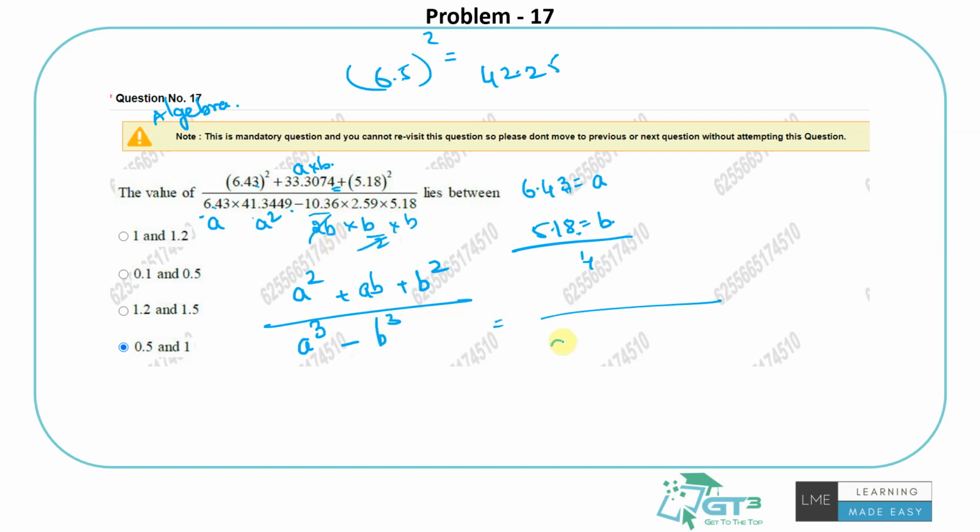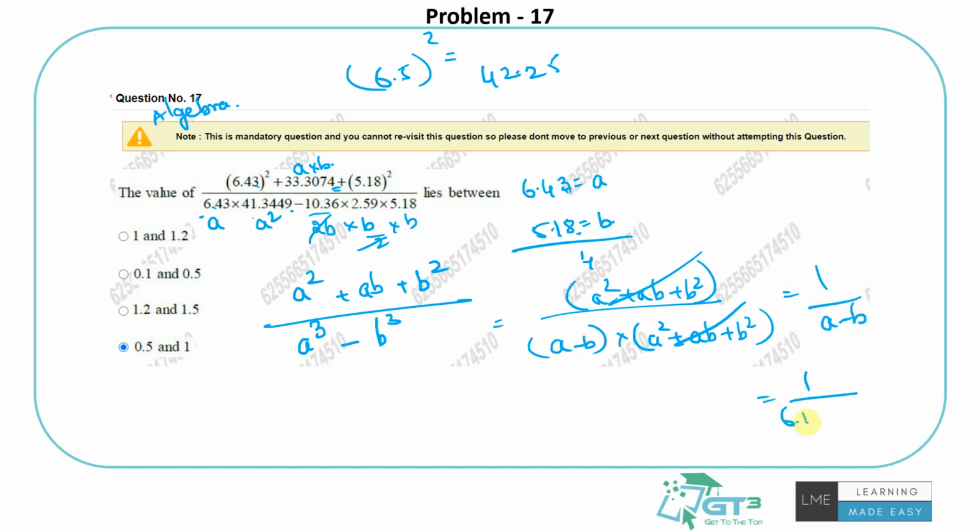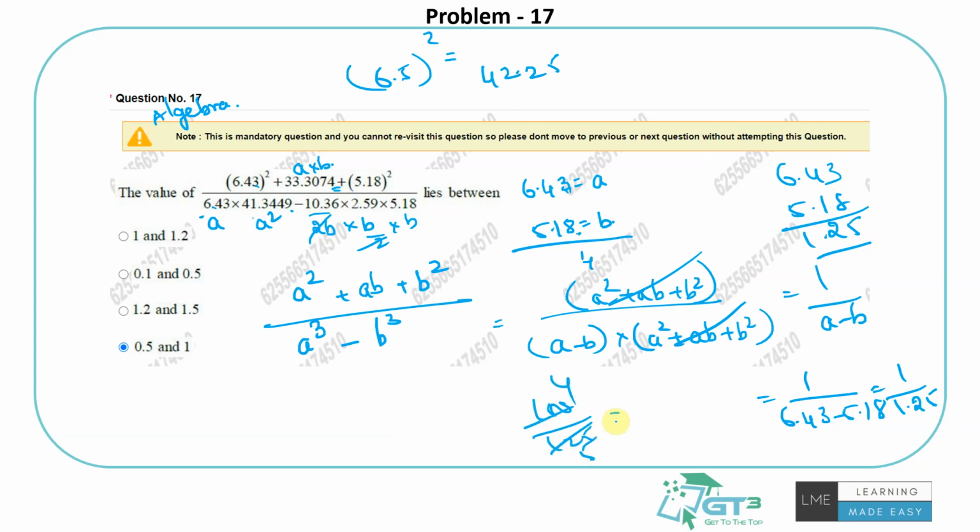Basically, what is A cube minus B cube? A minus B into A square plus AB plus B square. And this is also A square plus AB plus B square. So just cancel them. It's 1 by A minus B. The bigger calculation is fundamentally such a simple thing. So it's 1 by 6.43 minus 5.18. It's 25 and 1 by 1.25. So it's like what, 100 by 125. It's 4 by 5, which is 0.8. So the answer is 0.51.